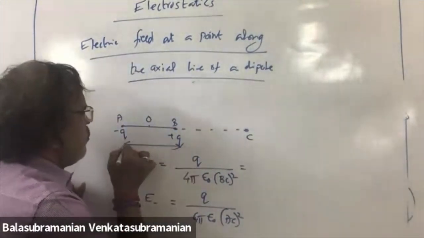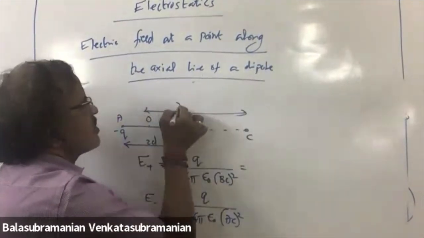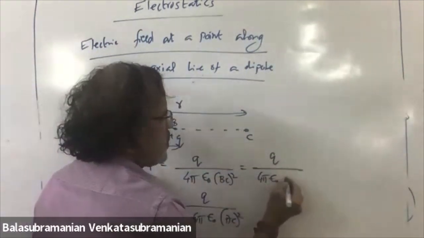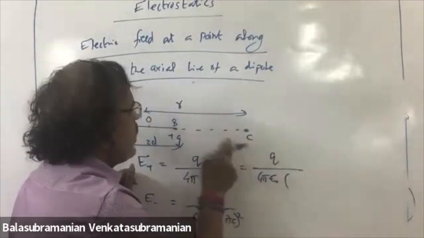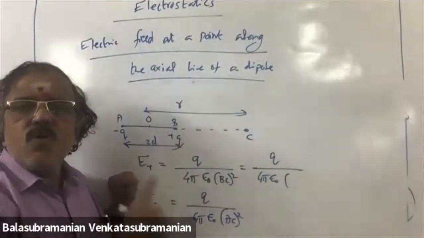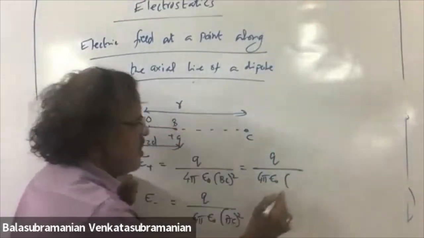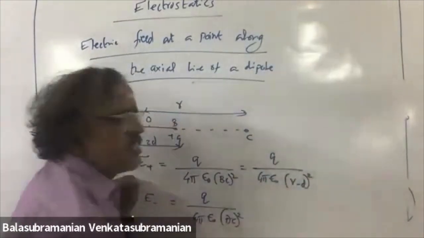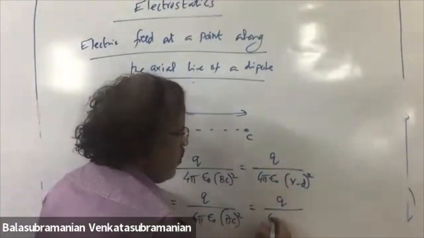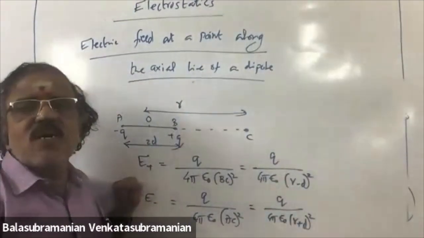The distance between minus Q and plus Q is 2d. O and C, the distance, let us assume r. So I can write Q by 4 pi epsilon naught, BC square, which is nothing but OC minus OB. OC minus OB means r, this is d, this is d. So I can write r minus d the whole square. And this is Q by 4 pi epsilon naught, r plus d the whole square.